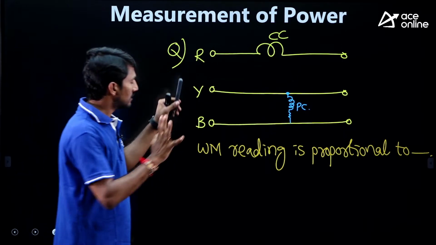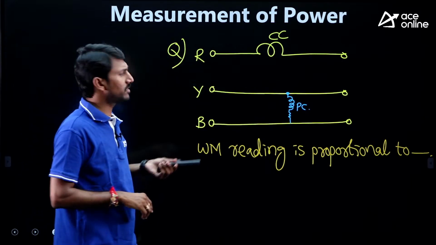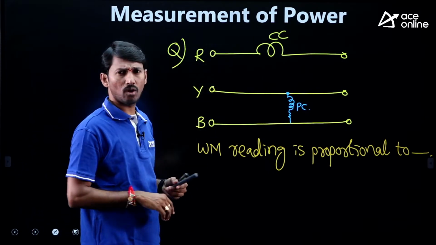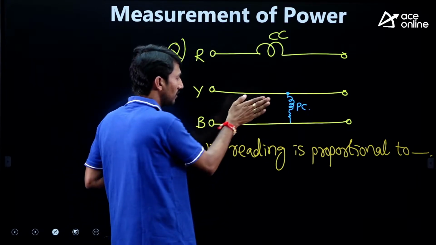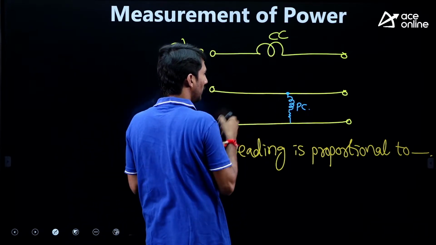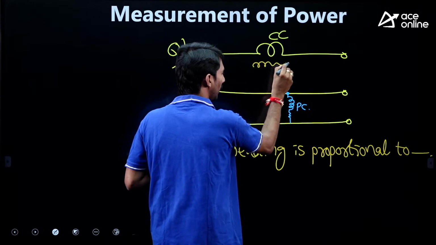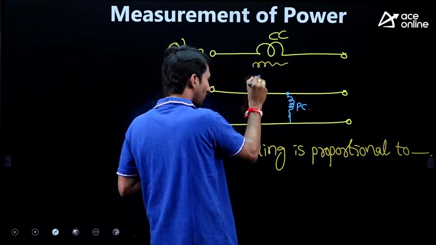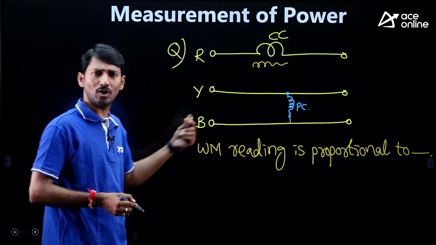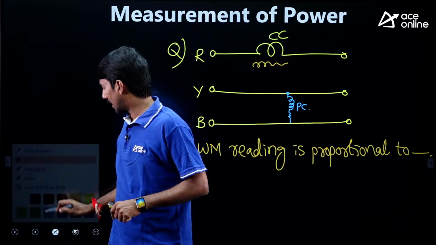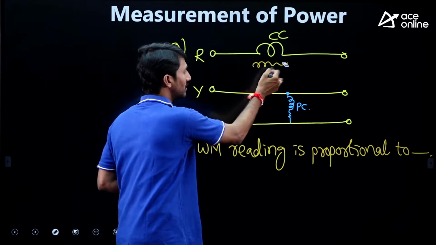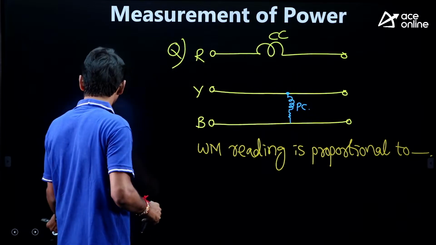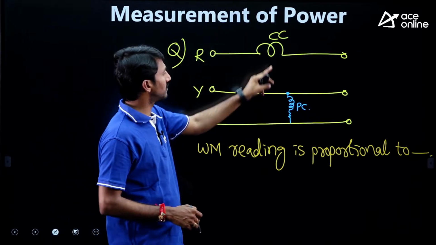Clear? Right. So in this connection, people are getting confused between the current coil and the potential coil. Actually, this potential coil is here only, with one line here and one line here. That is our topic. But to confuse you, the current coil and potential coil are given some special notation. Don't worry.